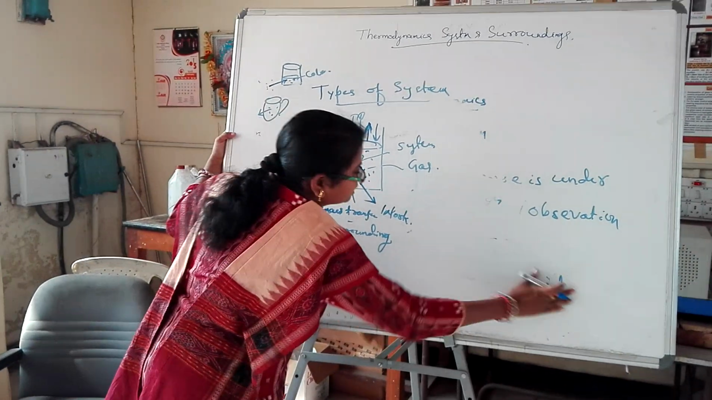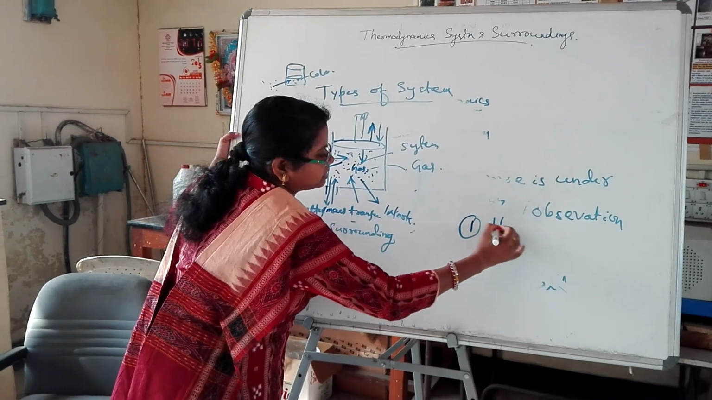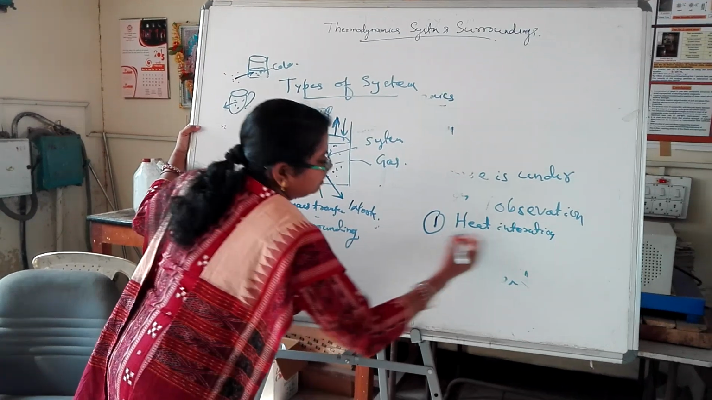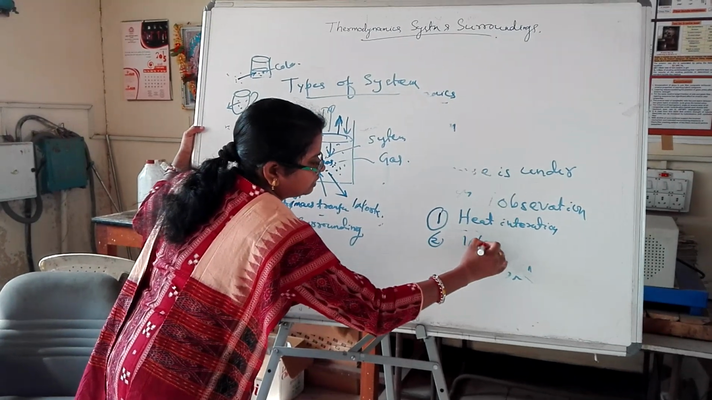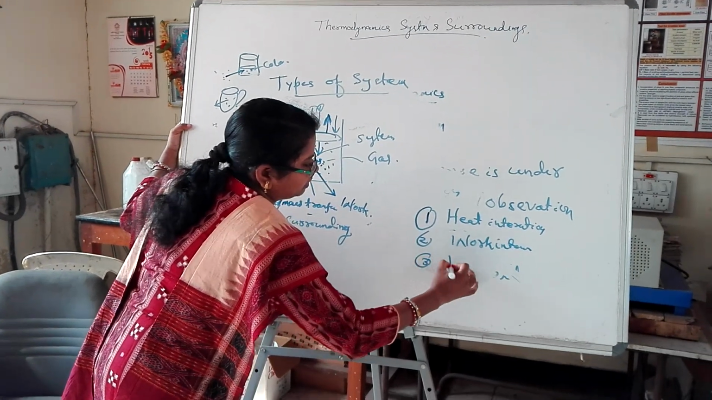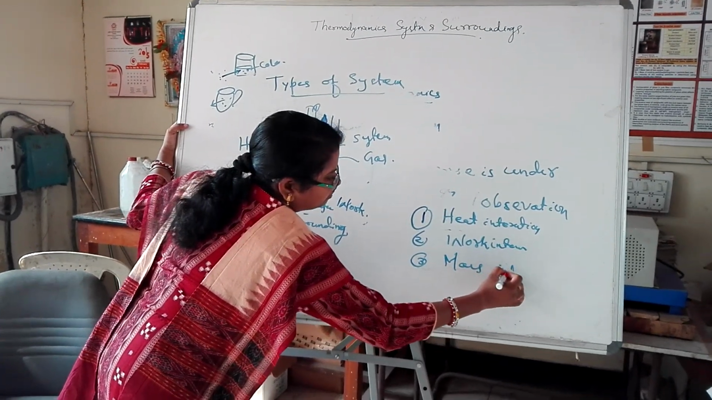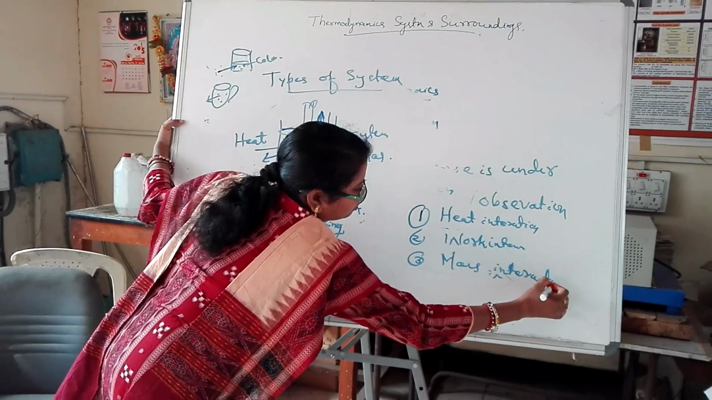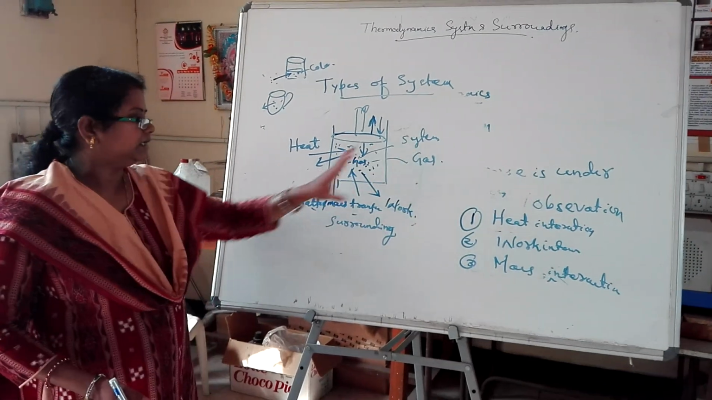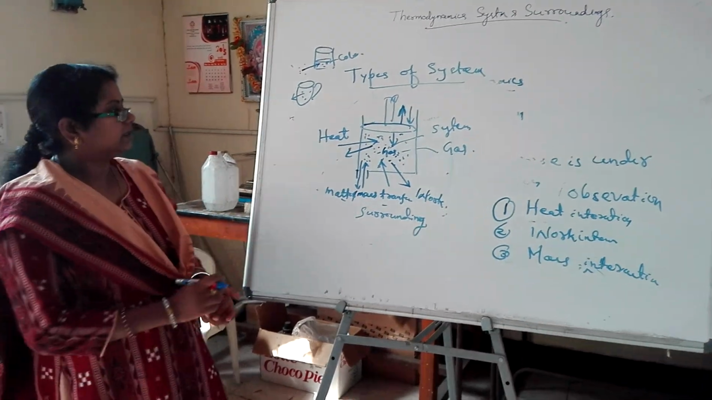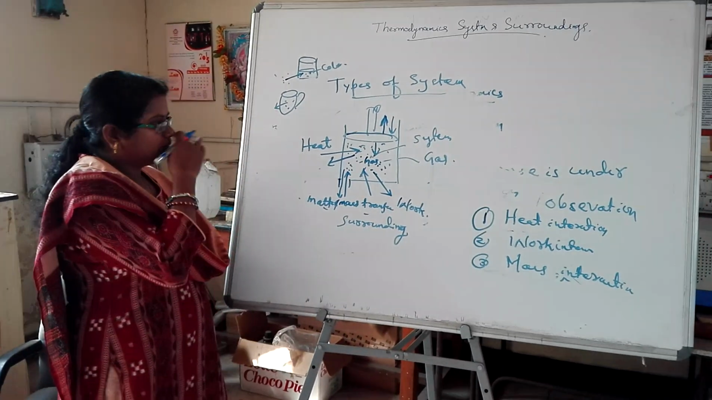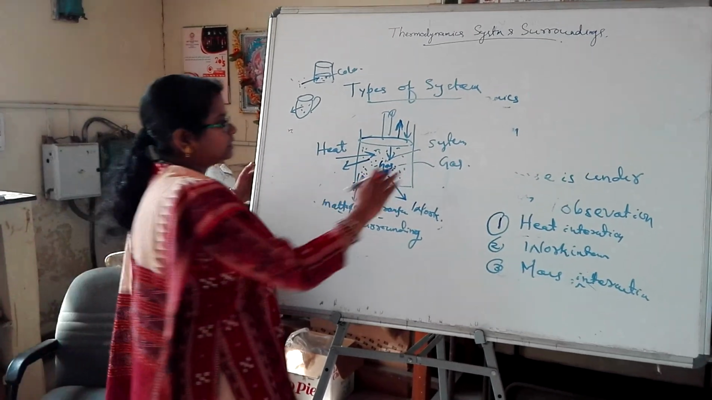So now, what are the interactions here? The first interaction is heat interaction. The second is work interaction. The third one is mass interaction. So these three interactions are possible between the system and surroundings. According to these three interactions, we can classify the types of systems.